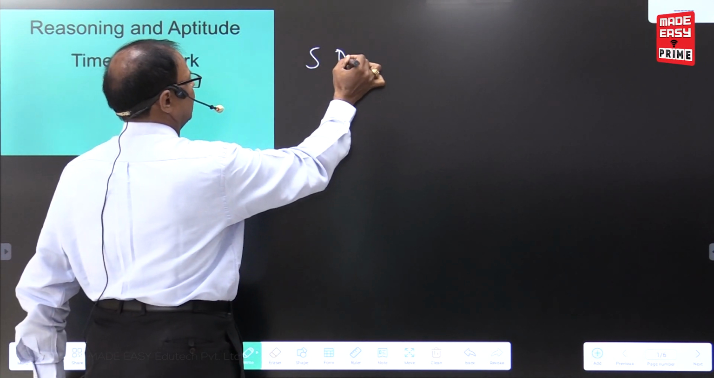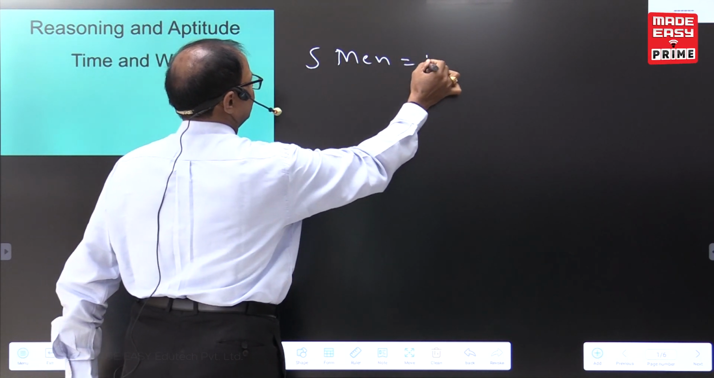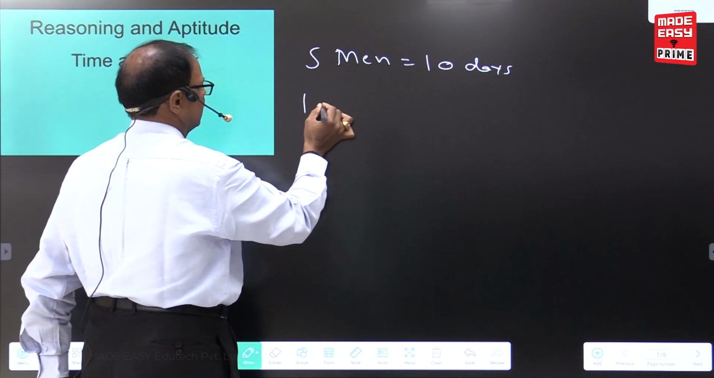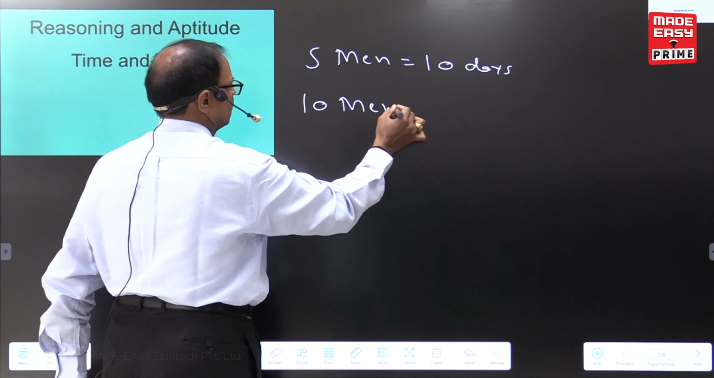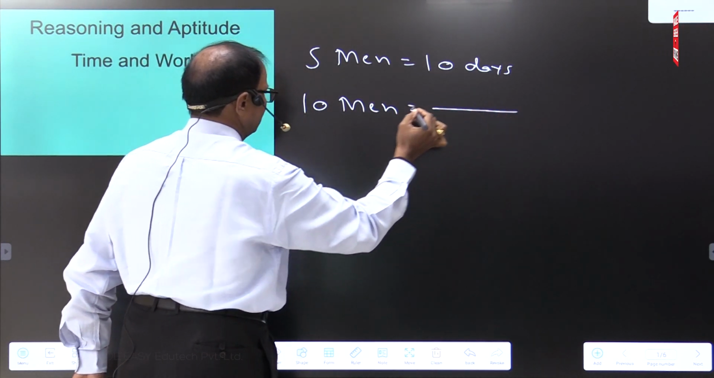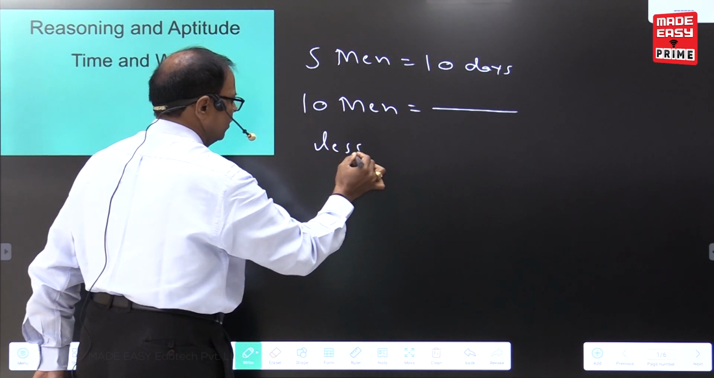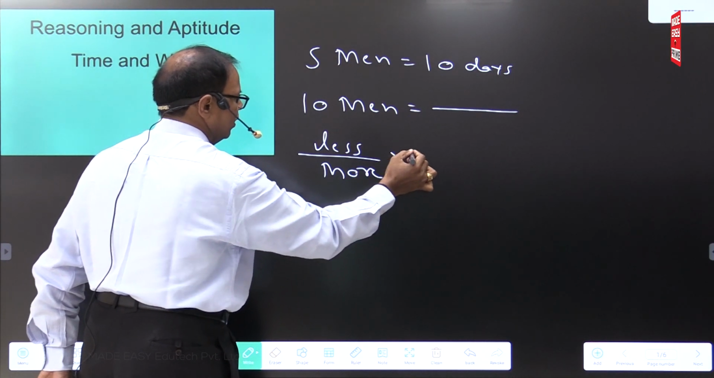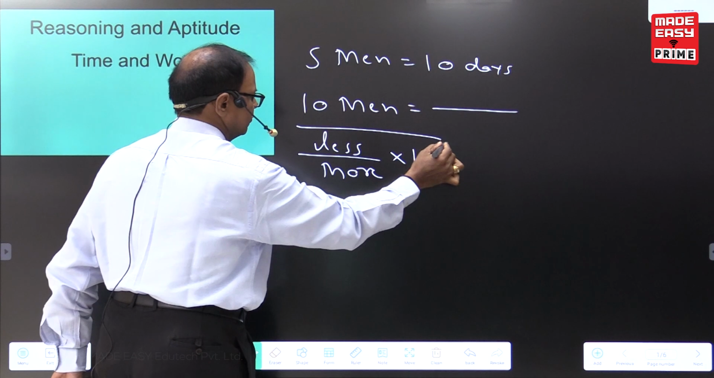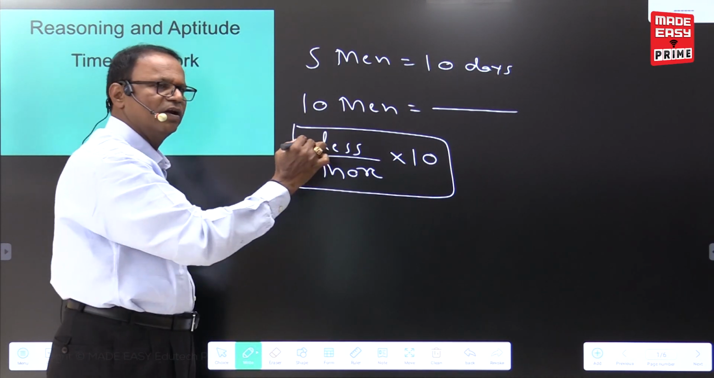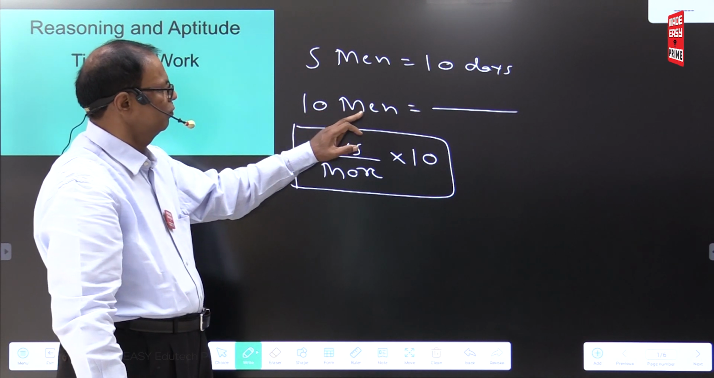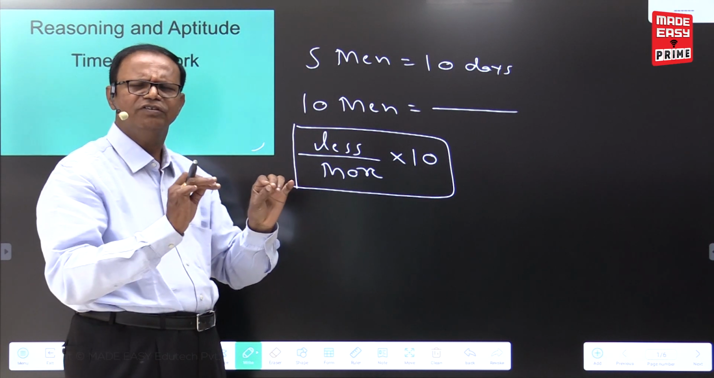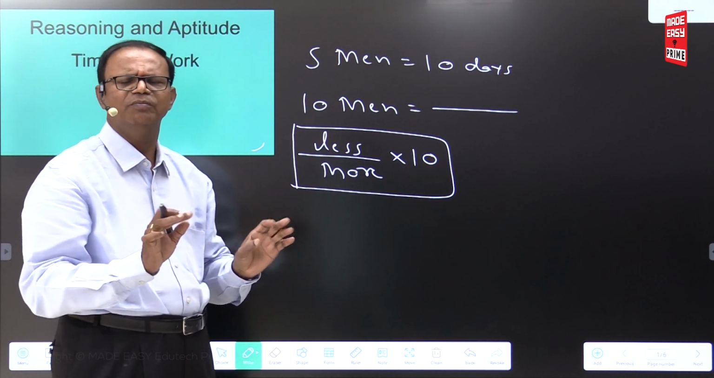Your most important concept is less and more. 5 men can do the work in 10 days. 10 men can do the work in less days. What am I writing? Less by more, less by more by less. The concept is very important: 5 into 10 is equal to 10 men into the days. Wherever more people, less days. Wherever less people, more days. Throughout the chapter, less and more is one of the most important concepts.